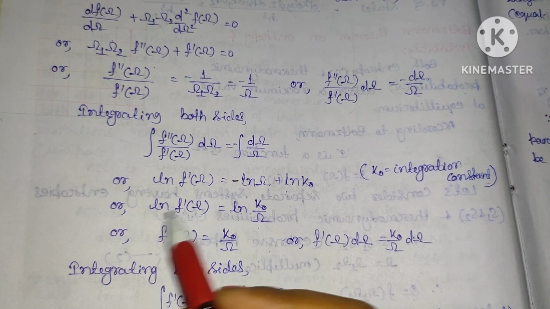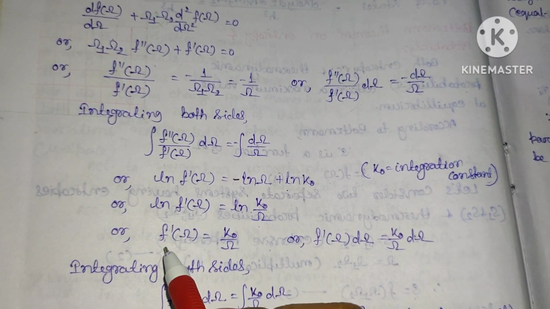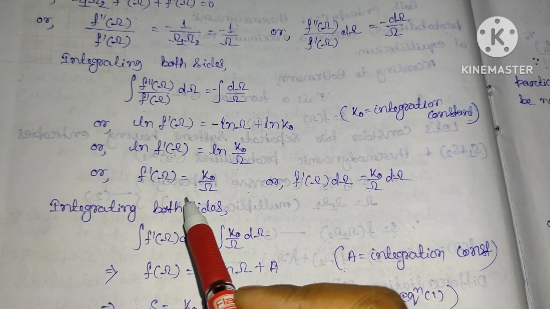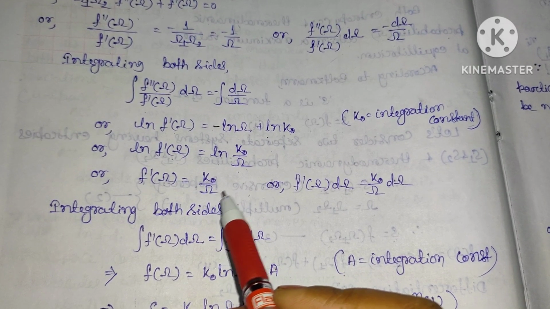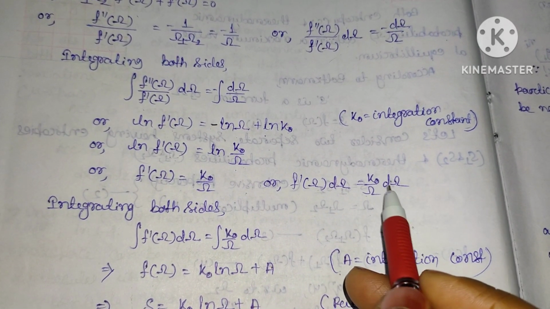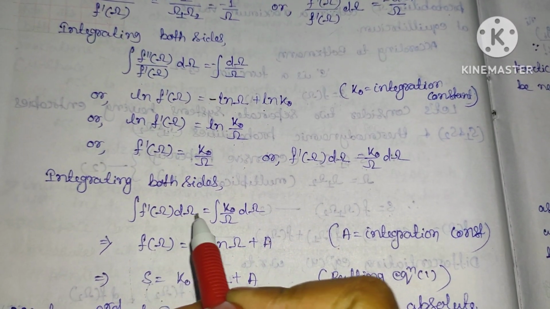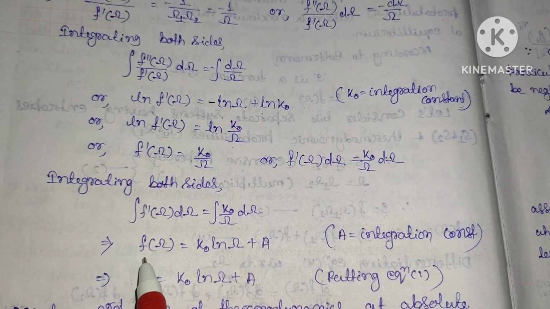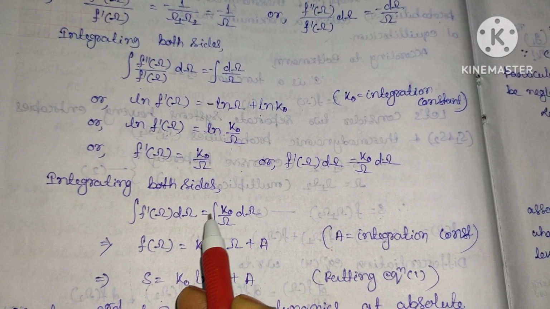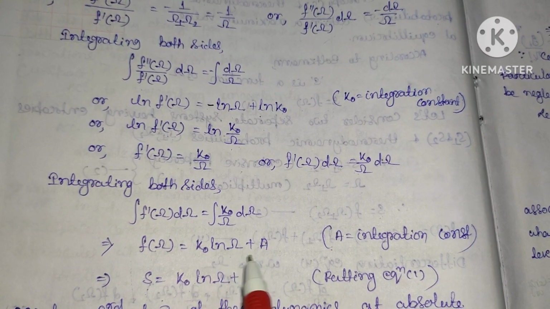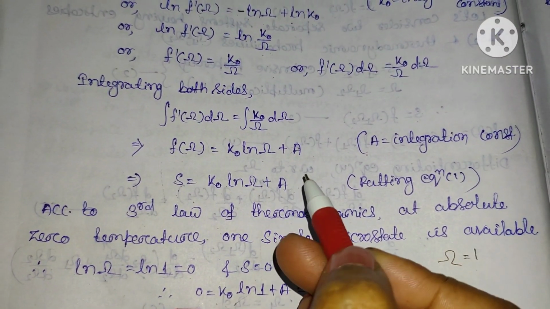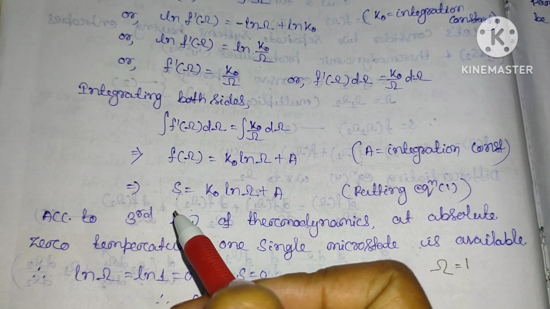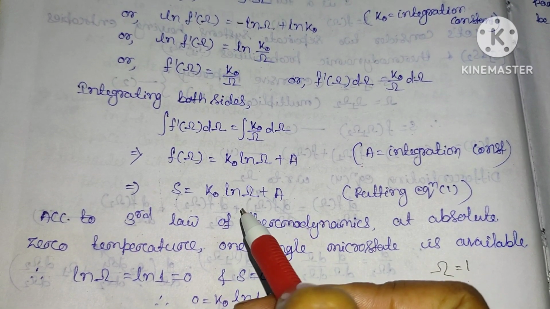So by cancelling log from both sides, or taking the anti-log of both sides, we can write f prime of omega equal to k naught divided by omega. Again multiplying d omega on both sides, we get f prime of omega d omega equal to k naught by omega d omega, and integrating, f of omega will be equal to k naught ln omega plus some integration constant a. We know entropy is a function of the thermodynamical probability, so S will be equal to k naught ln omega plus a.